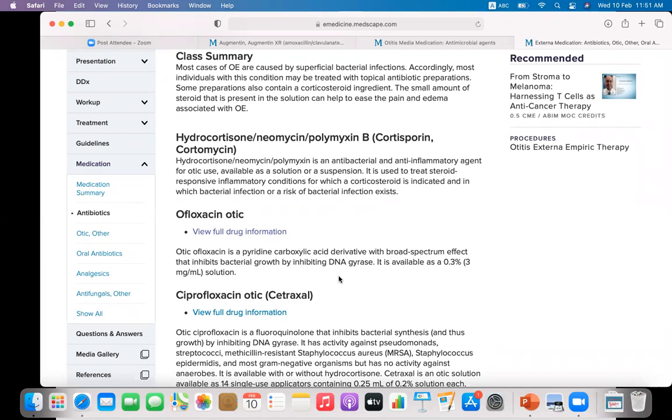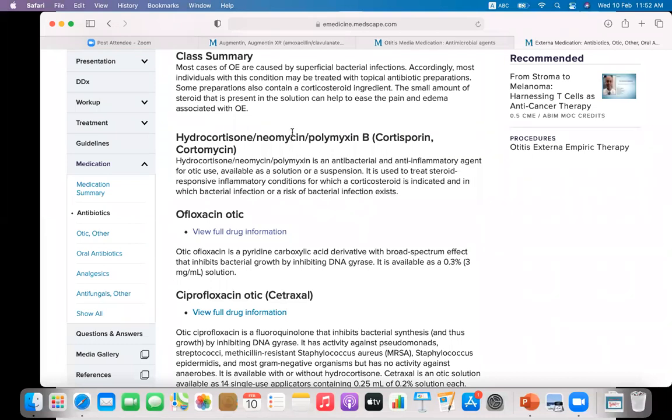So here some preparations are available: hydrocortisone, neomycin, polymyxin. The combination of the three medications in one formulation. So hydrocortisone, neomycin, and polymyxin is an antibacterial and anti-inflammatory agent.